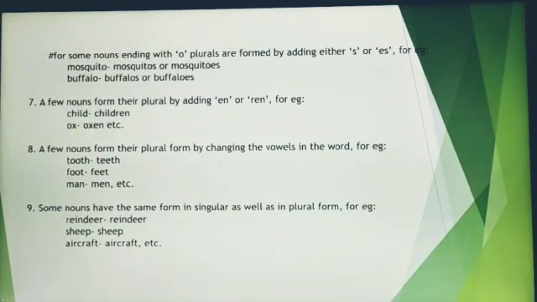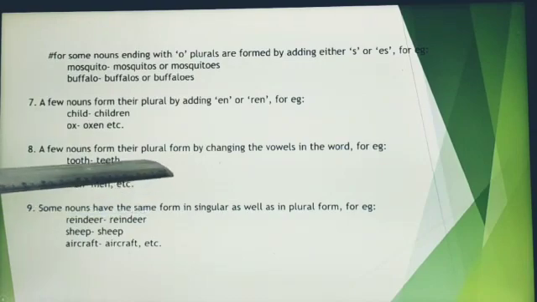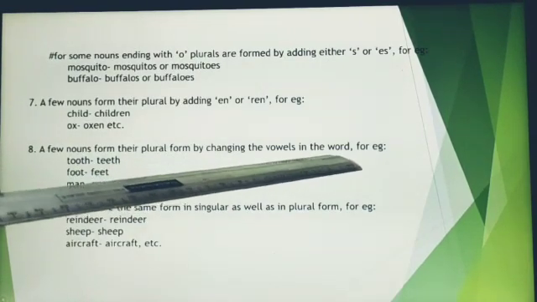Both are correct. A few nouns form their plural by adding en or ren. For example, child, children, ox, oxen. We don't say children's because children is already in plural form. So we always say children. A few nouns form their plural by changing the vowels in the word.